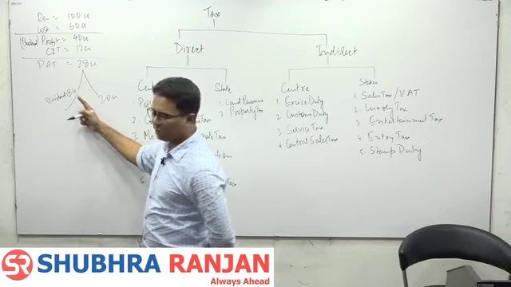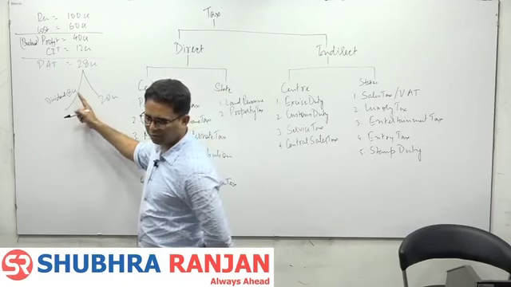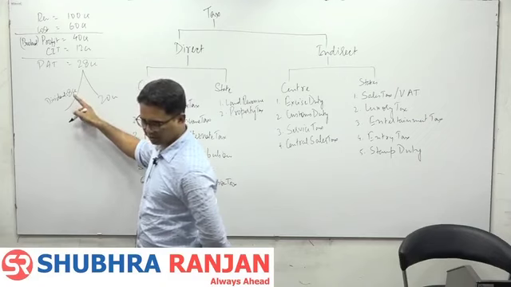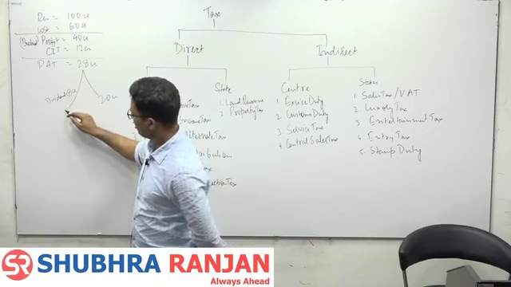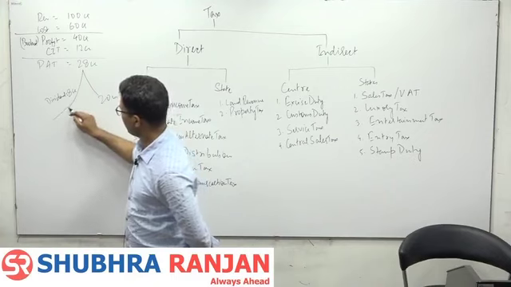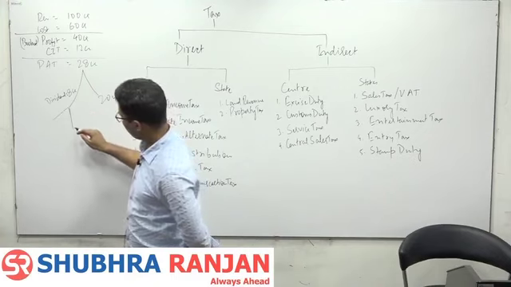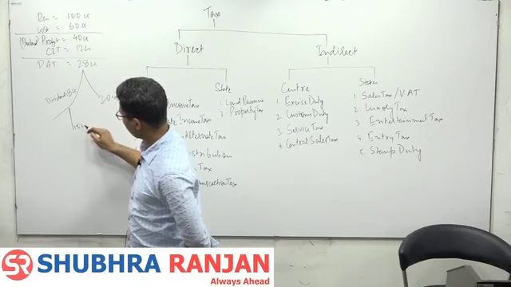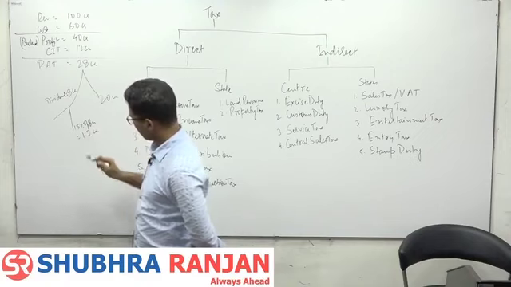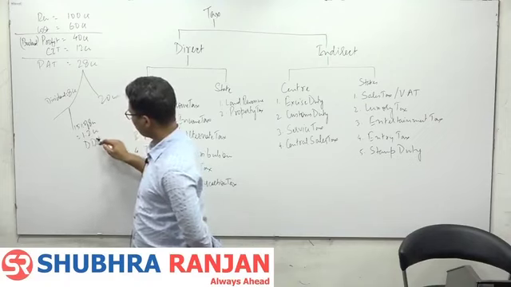Now if the company is planning to pay an 8 crore dividend, first it will have to pay tax on this. The government imposes tax on this 8 crore, around 15%. So 15% of 8 crore will be equal to 1.2 crore. This is called dividend distribution tax.